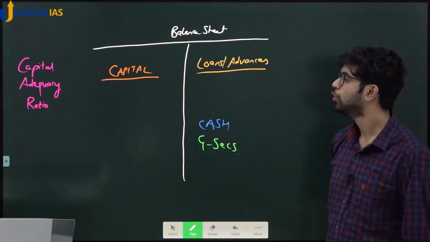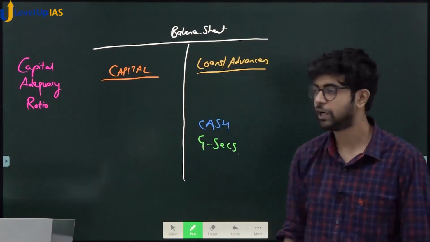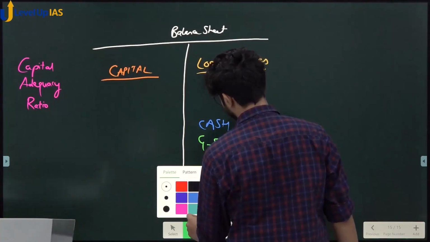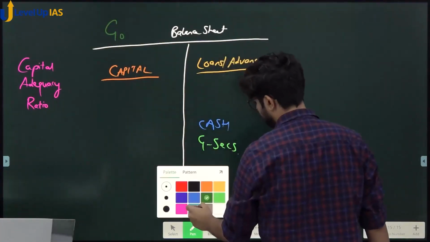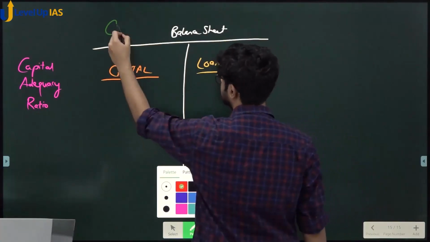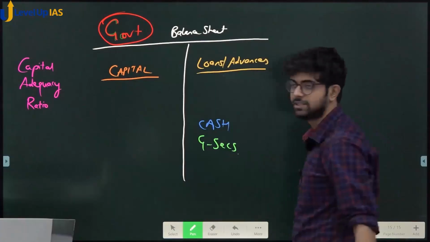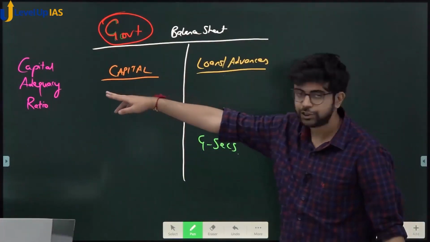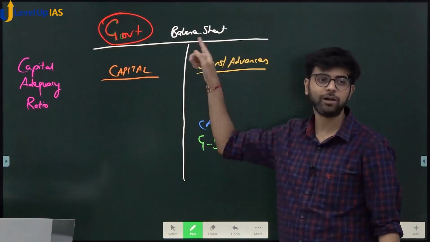Now the question comes, who is the owner of public sector banks? Government. Let's say government is the owner. When the capital adequacy ratio falls, whom will the bank call?